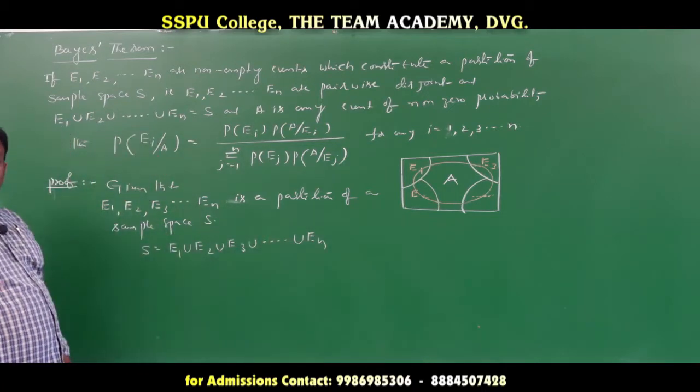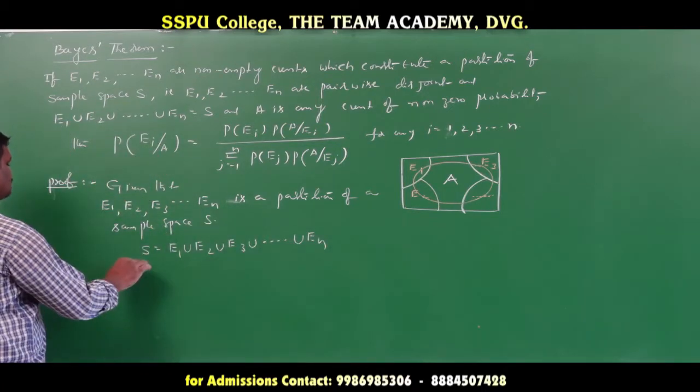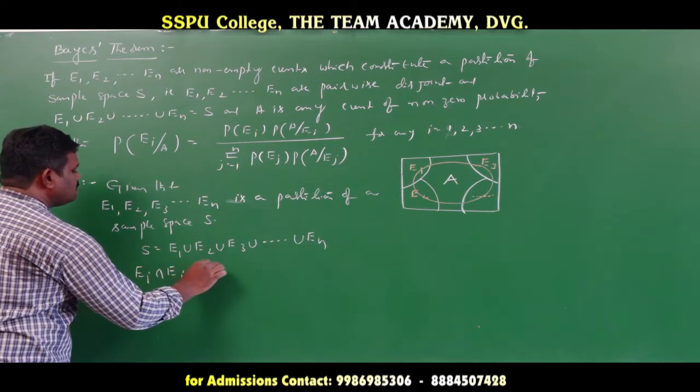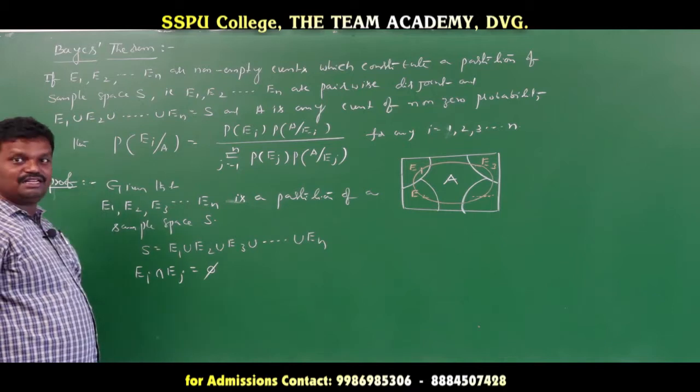Next, for any two pairs, Ei intersection Ej is equal to the null set, disjoint.